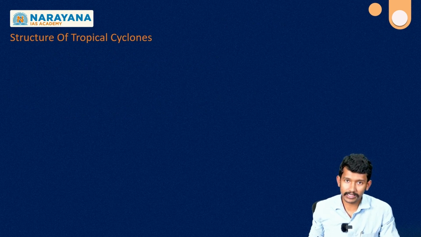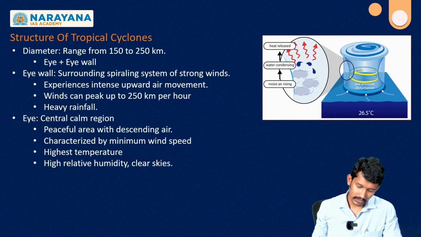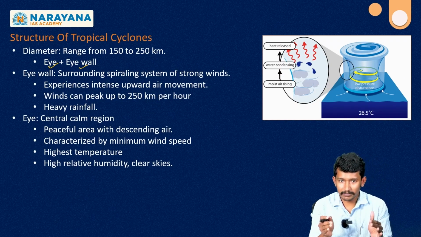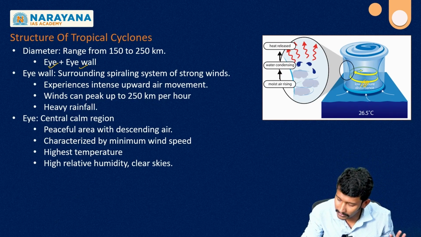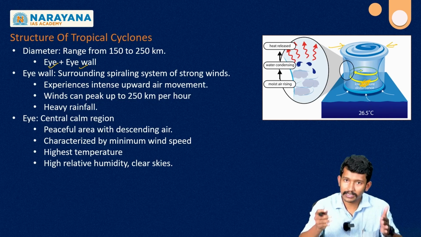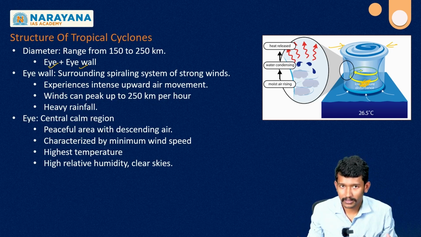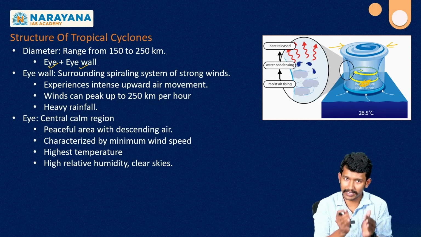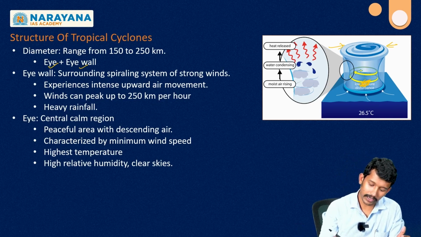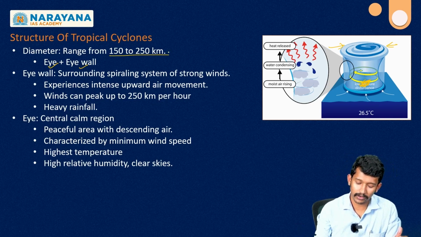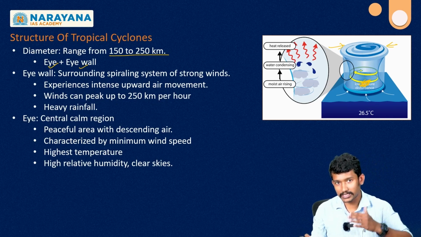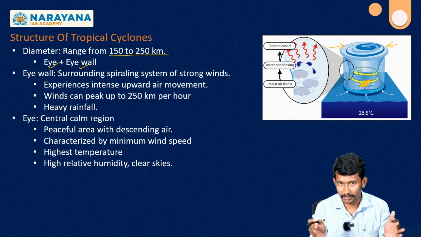So now coming to the structure of the cyclone. We have the eye and the eye wall. The eye is nothing but the central part. This central part is what we call the eye, and this outer region is what we call the eye wall, right? We have two different parts, the eye at the center and the eye wall at the periphery of the eye, right? The diameter ranges from 150 to 250 kilometers. So this is the diameter. When compared to extratropical cyclones, the diameter is comparatively low.